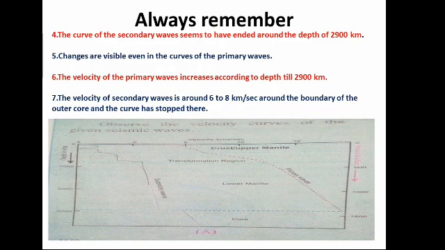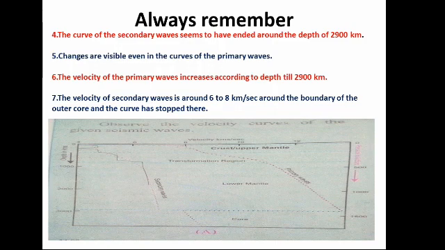The curve of the secondary waves seems to have ended around the depth of 2900 km. Observe this figure carefully, and you will come to know that changes are visible even in the curves of the primary waves also. Secondary waves can be seen till 2900 km, and the velocity of the primary waves increases with depth till 2900 km. See in the figure. The velocity of secondary waves is around 6 to 8 km per second around the boundaries of the outer core, and the curve has stopped here.